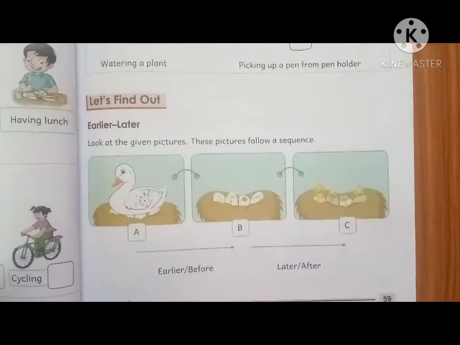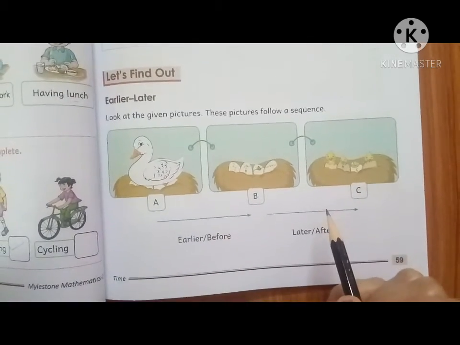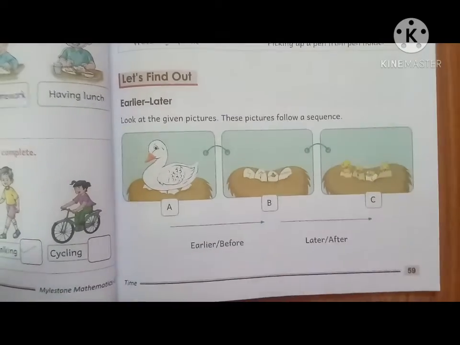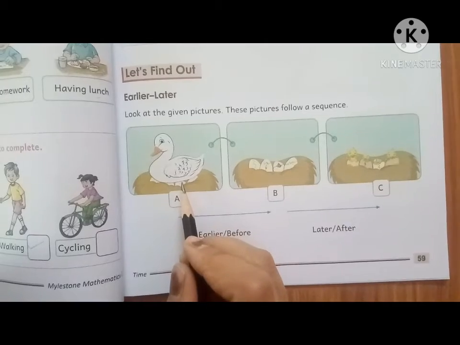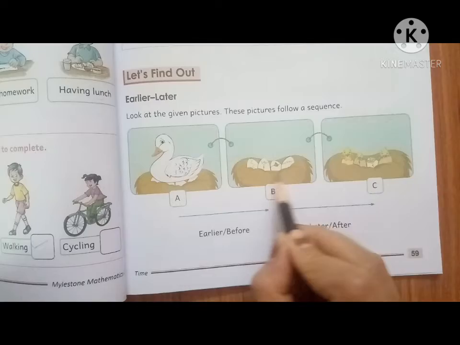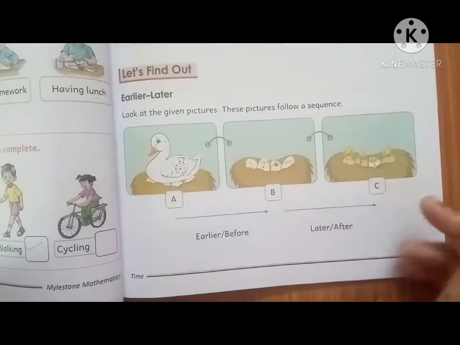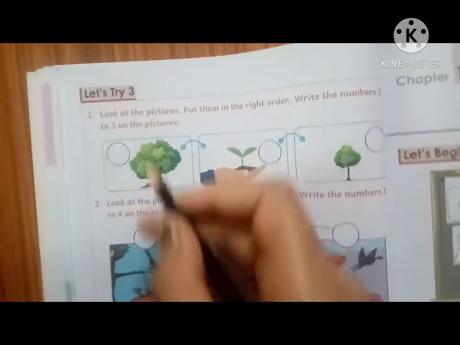Now earlier and later. Look at the given pictures. These pictures follow a sequence. First, the duck lays eggs, and then these eggs break and the chicks come out from the eggs. So this is one sequence. Now we'll see some more exercises of sequence.